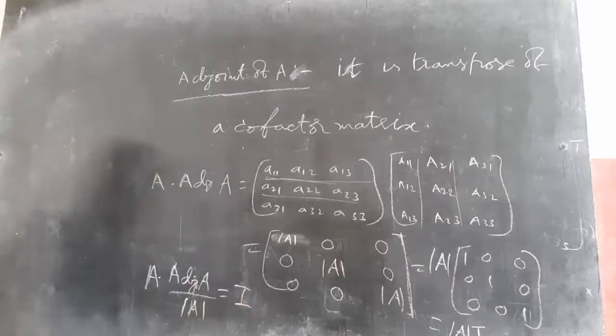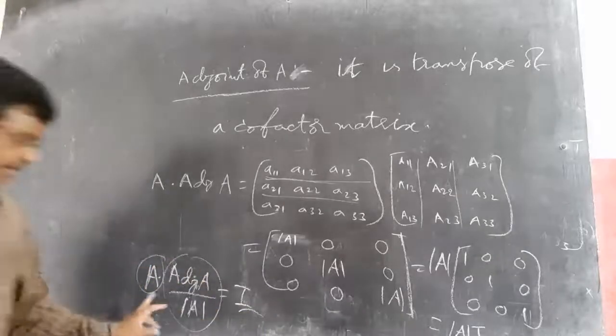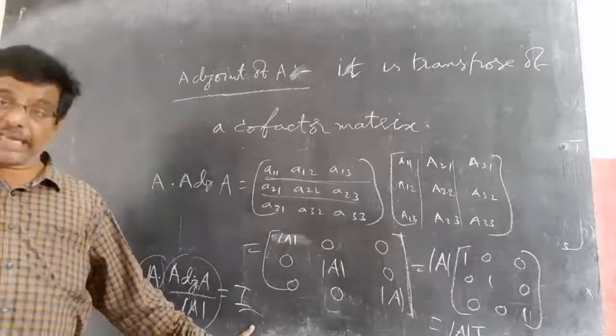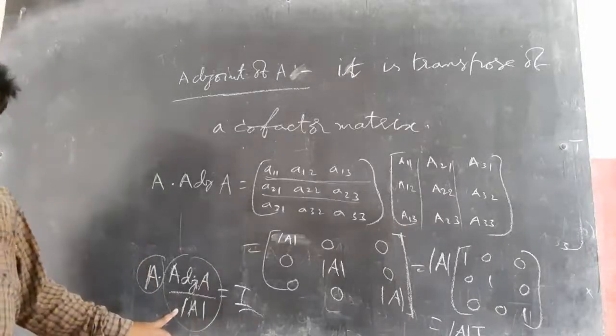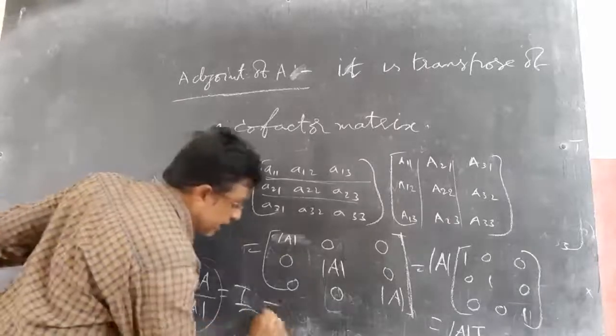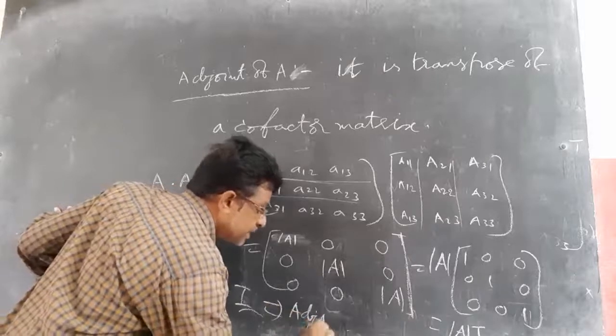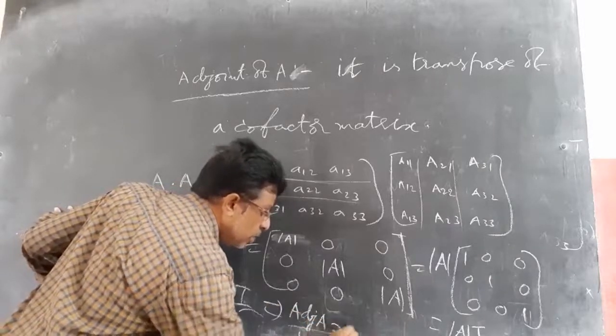Now observe. A into B equal to I. By definition of inverse, AB equal to I means B equal to A inverse. So adjoint A by delta A equal to A inverse.